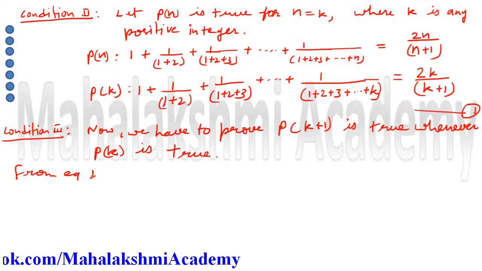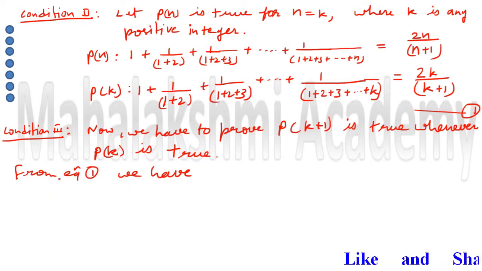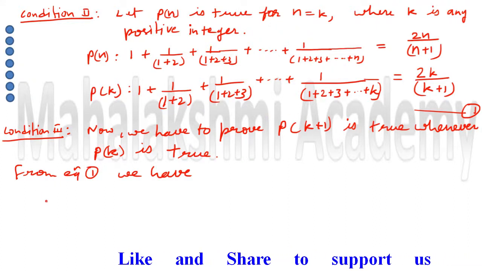From equation 1 we have, so what is our equation 1? Just write down. Don't write down this Pk, only start from 1 and write down only the equation, not the statement.